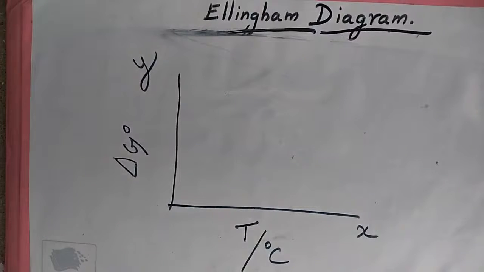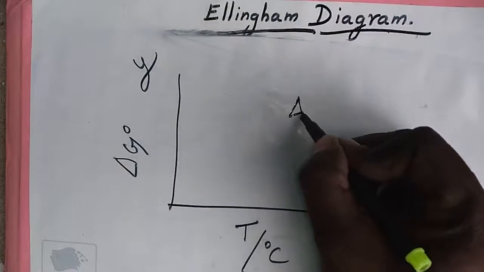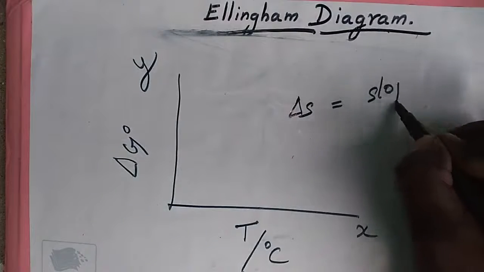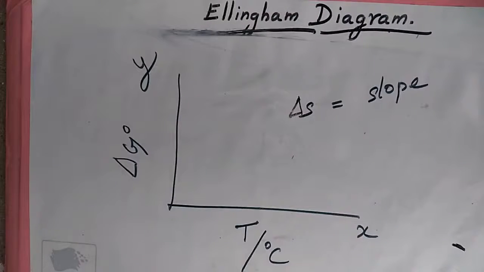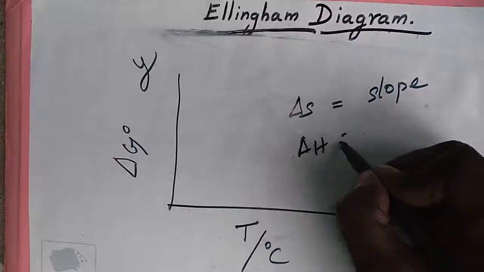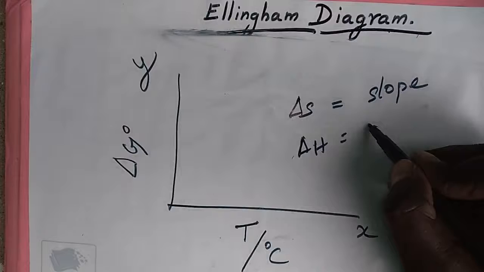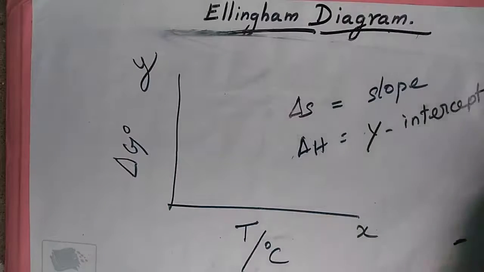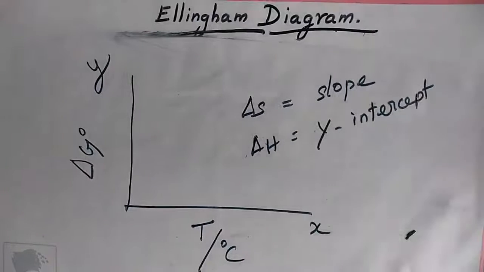So the resultant plot is a straight line, with del S as the slope and del H as the y-intercept.